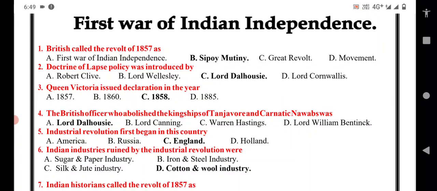40 MCQs from the history part, that is the first war of Indian independence and freedom movement.